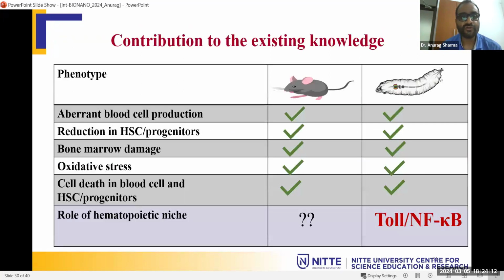So here we found a new candidate in the role of hematopoietic niche, which is new information, still not available in the mice. So this is our contribution to the benzene-induced hematopoietic response, and I hope this similar type of response is also there in the mice, which we still need to study.